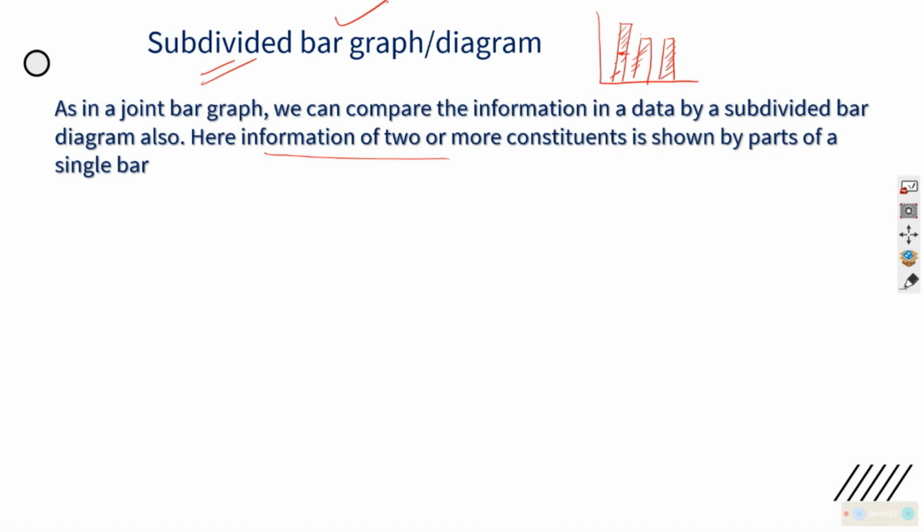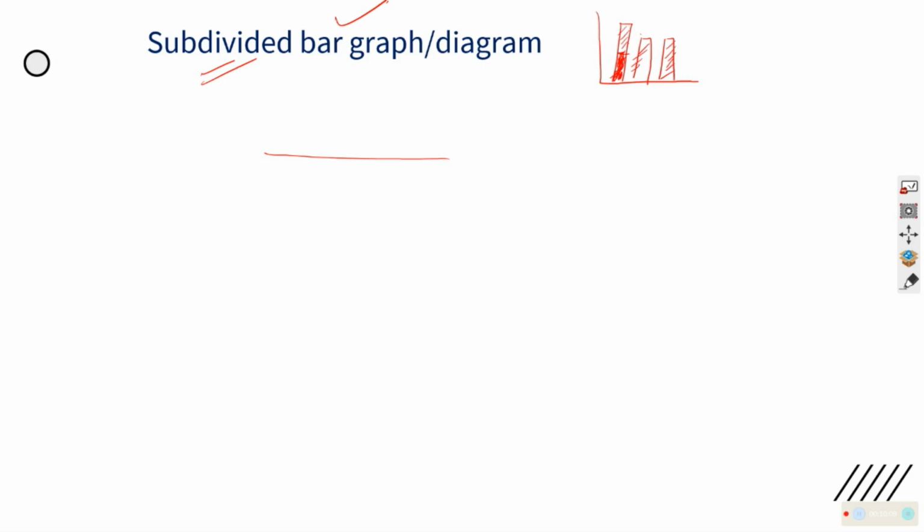Subdivided, we are dividing the bar graph again into two parts, somehow shading a part of it. So two data can be shown together, related data. Related data can be shown. I will show you how it is by taking an example.